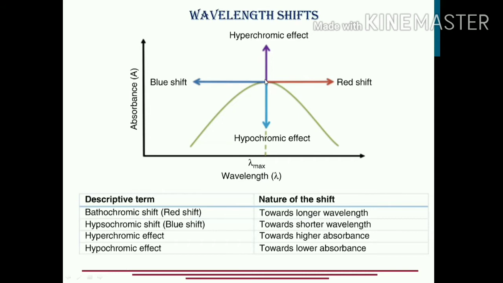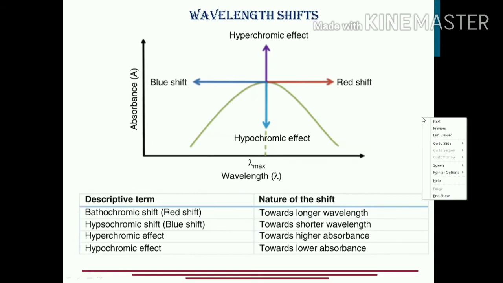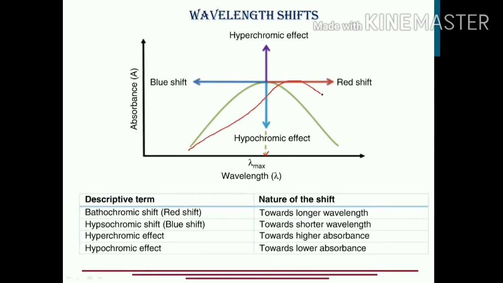Now, whenever due to some reason the maximum absorbance wavelength shifts, for example, the graph appears like this, not this green one.